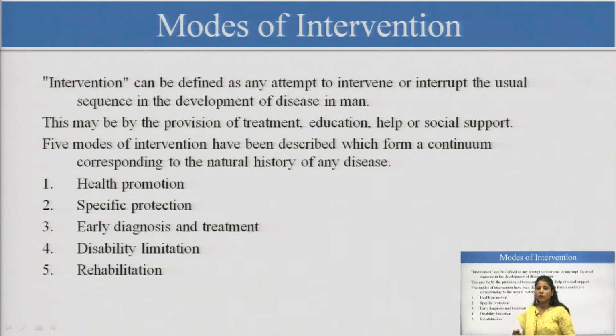Then in all of the levels of prevention, like primordial prevention, primary prevention, secondary prevention and tertiary prevention, there are some modes we are following for how we can prevent the disease. So, what are these modes? If we conclude all of these modes which we have implemented in the levels of prevention, these are the modes by which an intervention will treat or prevent any disease.